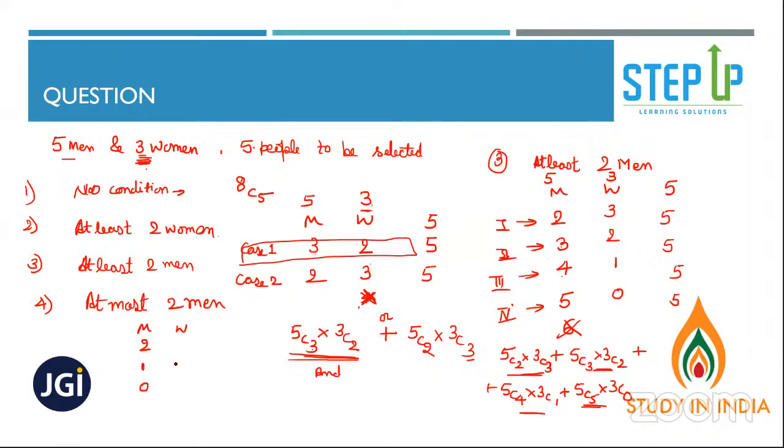If 1 man, then we cannot take 4 women because we don't have 4 women. If we take 0, then again we have to take 5 women, which is again not possible. So if 2 men are there, only 3 women are there. So only one case. Yes, because at the end we need to select 5 people. So your answer is 5C2 into 3C3. 5C2 into 3C3 is the answer for the next one. Absolutely right.